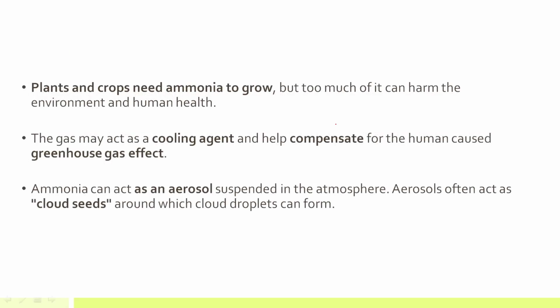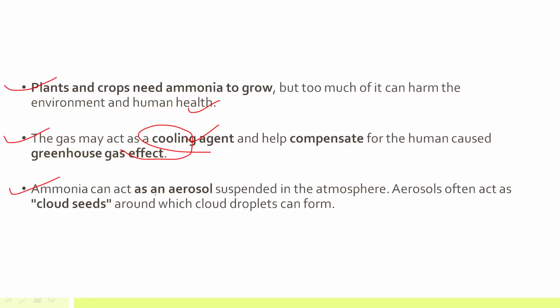Now, what is the significance of this discovery? First of all, as we all know, plants and crops definitely need ammonia to grow, but too much ammonia can be harmful for the environment as well as for human health. But remember, ammonia as a gas can be used as a cooling agent. So it can help us in offsetting the greenhouse gas effect. That is the whole concept of global warming and the anthropogenic emission of greenhouse gases that can be controlled by this emission of ammonia, because it is a cooling agent.